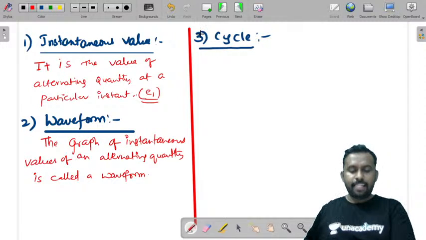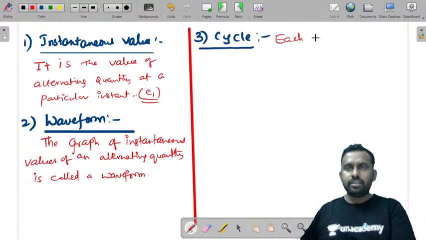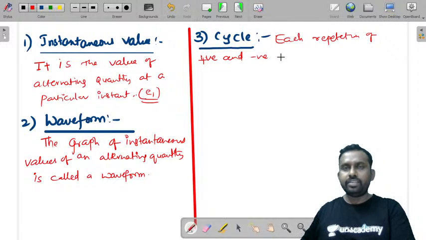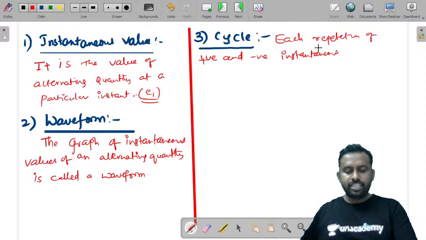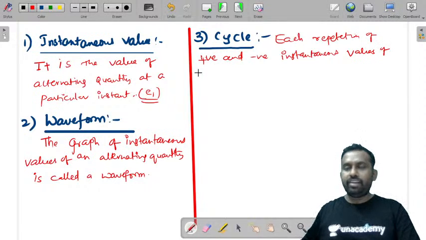A cycle is each repetition of positive and negative instantaneous values of an alternating quantity.